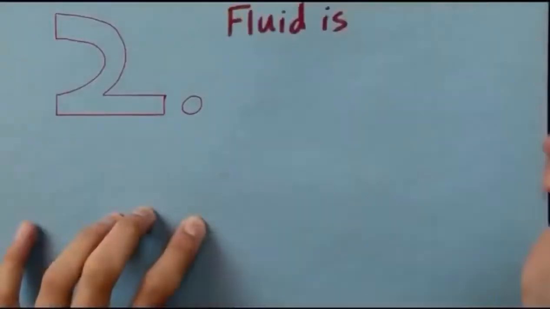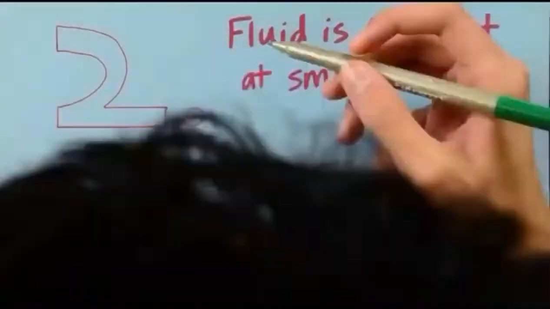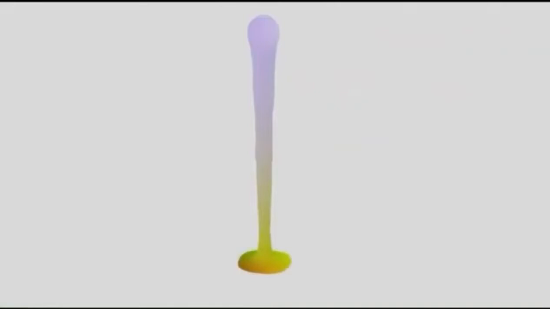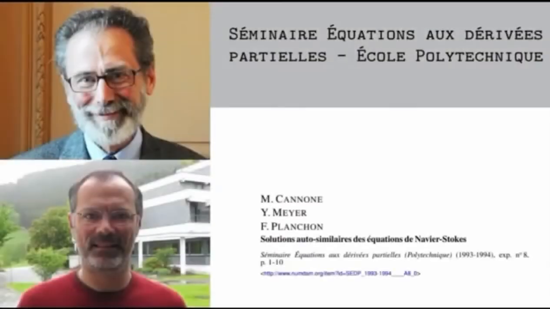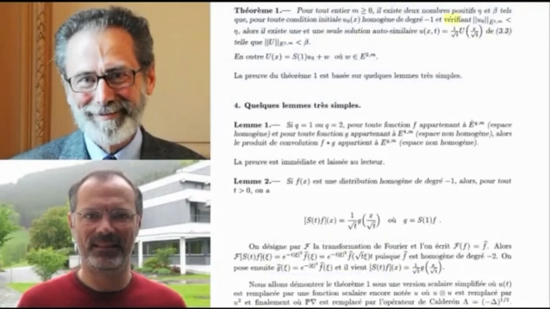Two, the fluid only has turbulence at a small scale. That is, you can only see the turbulence if you zoom in really close. What would we expect if we pressed play? Well, we'd expect all of these super small wrinkles to even out. This was published 30 years later in a 1994 paper by these French mathematicians, whose names I wouldn't even try to pronounce. They proved that if your velocity field oscillates really fast by a huge amount, the diffusion term dominates and we find smooth solutions to the Navier-Stokes equations.